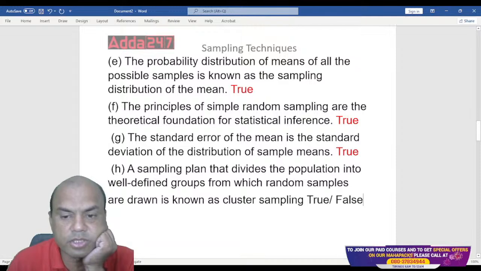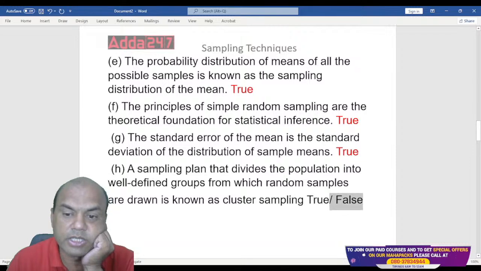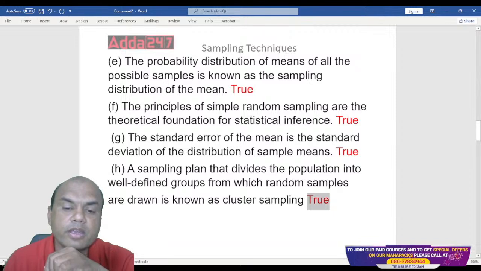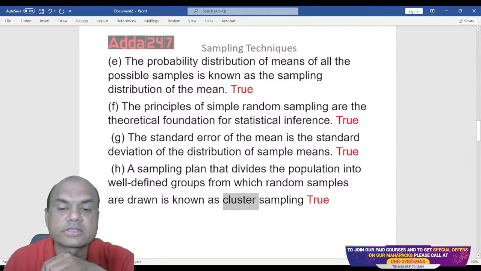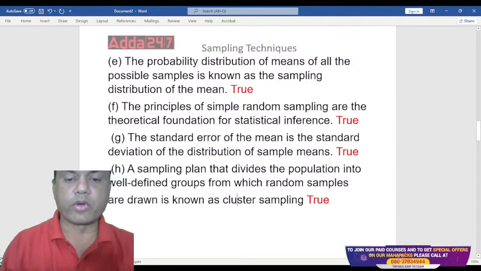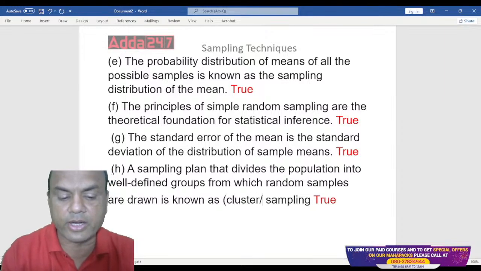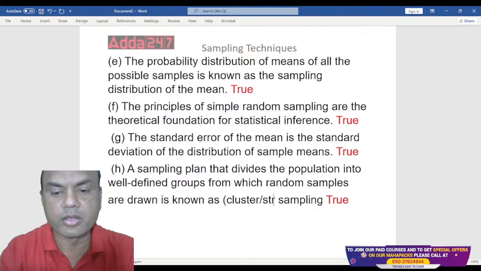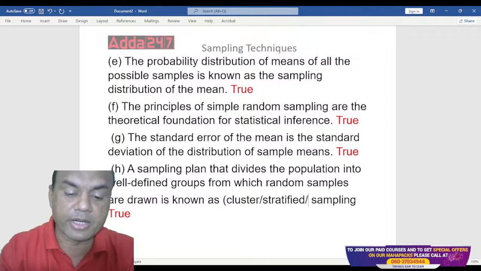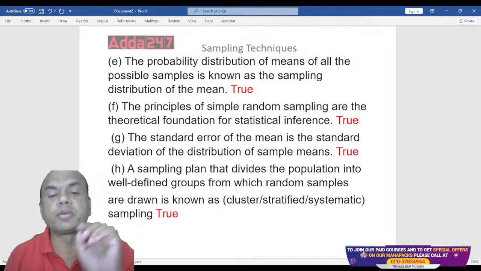Is it true or false over here, everyone? It is true. See this, again true. See here, I'll tell you one point over here. Even if this answer would have been stratified or systematic instead of cluster, then also the answer would have been correct.